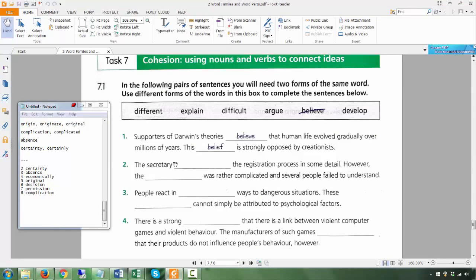Okay, next. You take one of these words here and you're going to put it into both of the blanks, and it may be different forms. Okay, so the secretary what? Okay, which word? Explain. Okay, so you're going to use the verb. Now, most of my students would put explain. I'll get to that because that's wrong. And then however, so but explain is the verb, right? Okay, and you want to use the verb here. Okay, however, it's going to be a noun. The explanation, that's a noun, right?